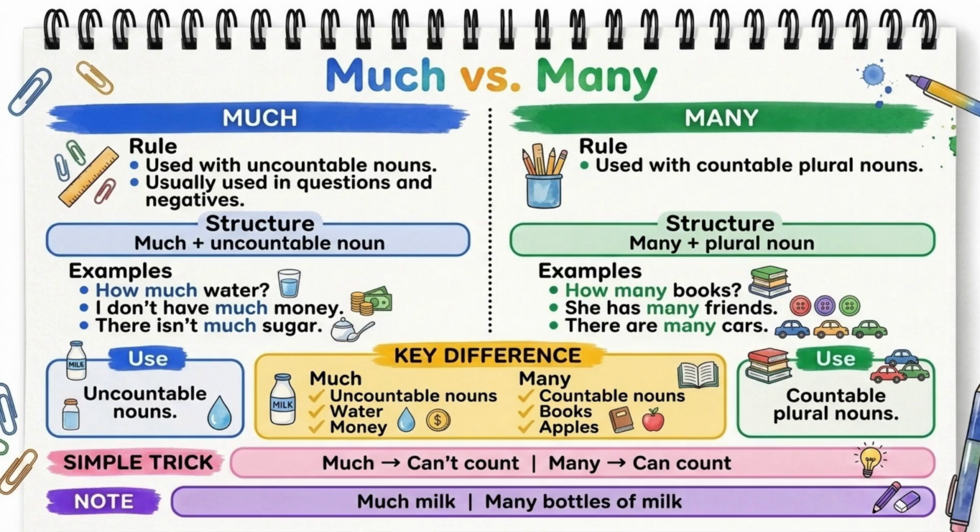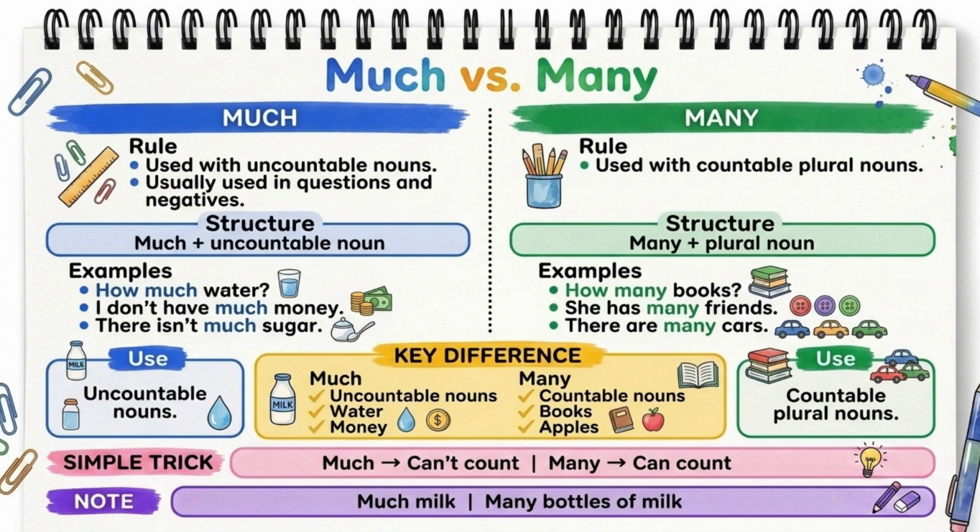Let's begin with much. We use much with uncountable nouns. These are things we cannot count one by one. Examples include water, milk, sugar, money, information. The structure is simple. Much plus uncountable noun.